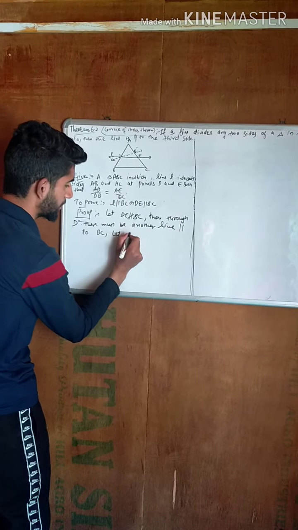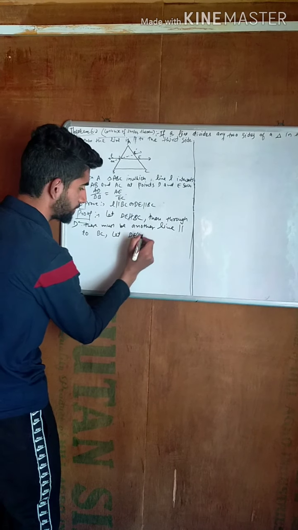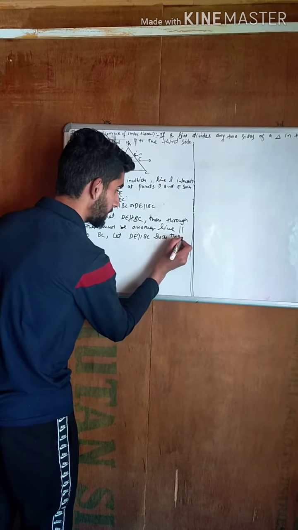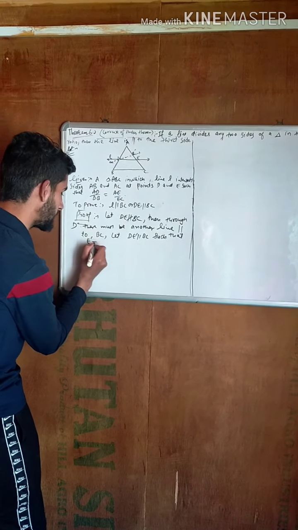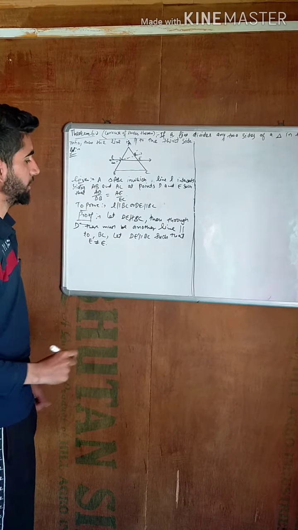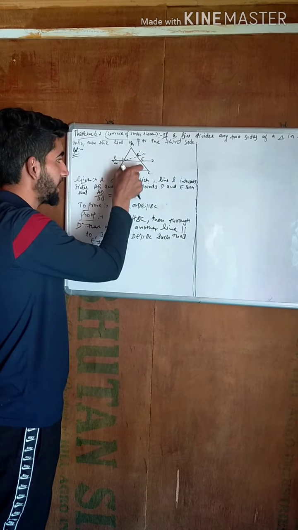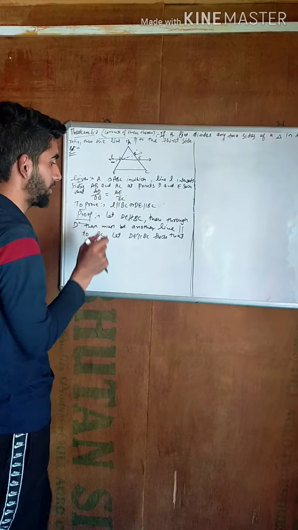Let DE dash be parallel to BC, such that E dash is not equal to E. We assume that this DE, or L, is not parallel to BC.